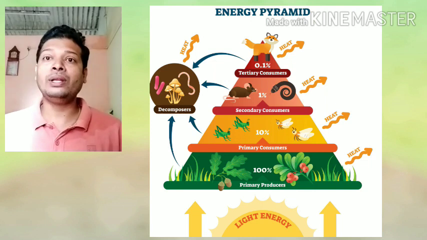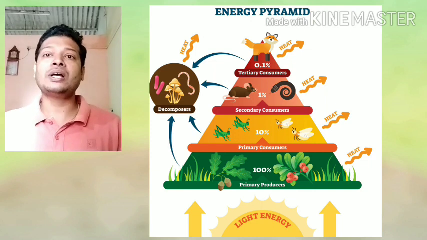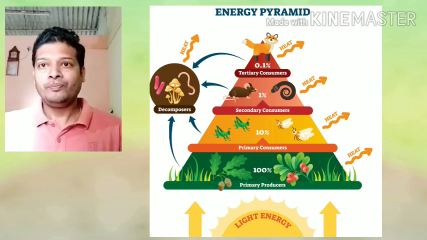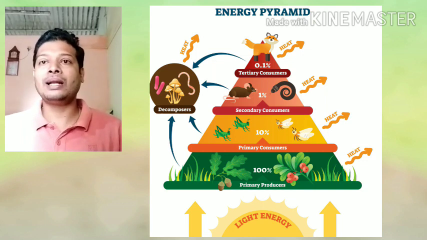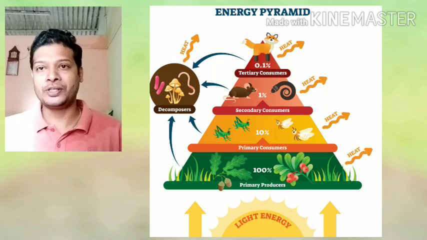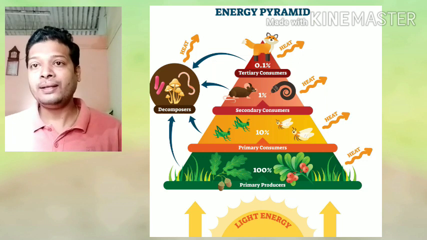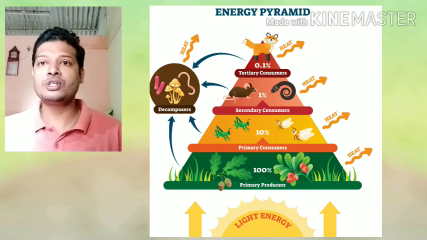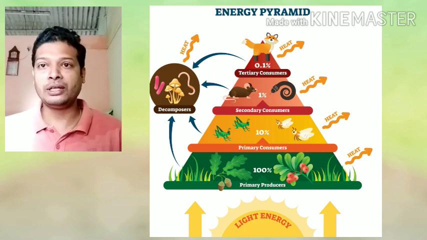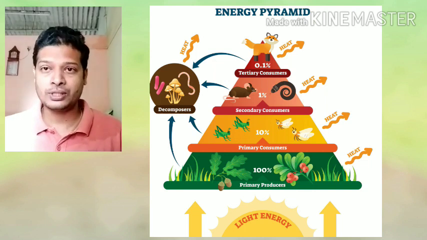Now I can give you an example for this. Now let's consider a forest. In a forest, the population of trees, grass or producers is highest. Then we have the organisms which depend on that grass or trees, a little less than the number of grass or than the number of producers.